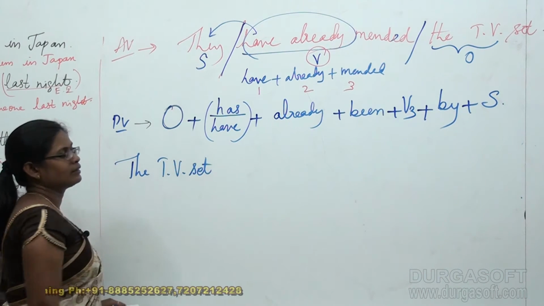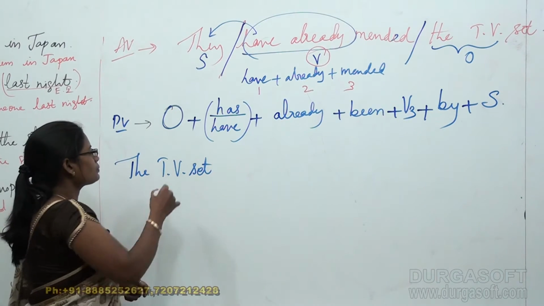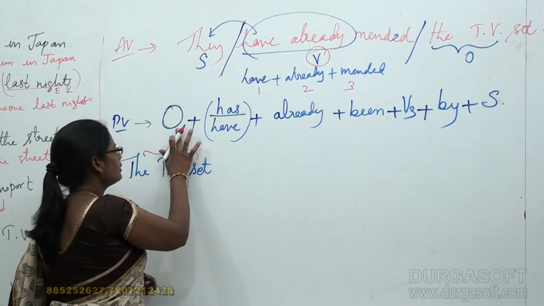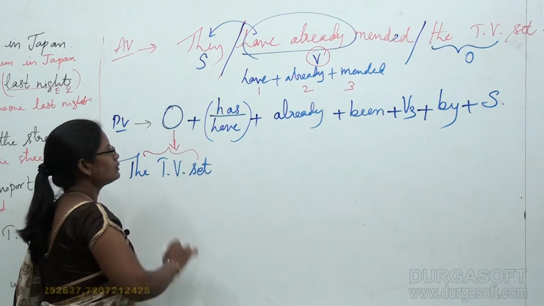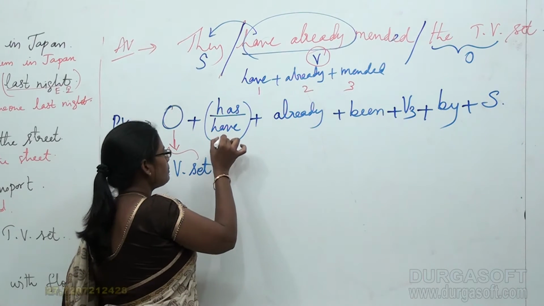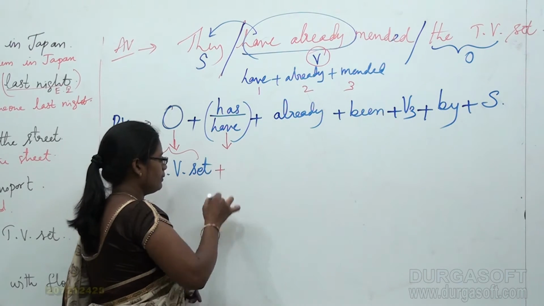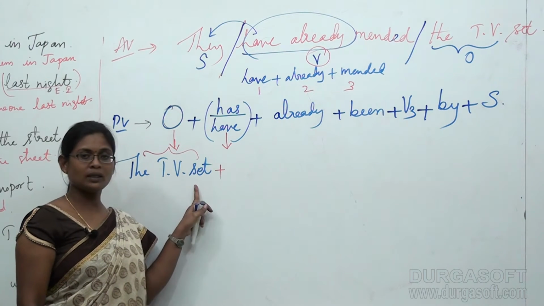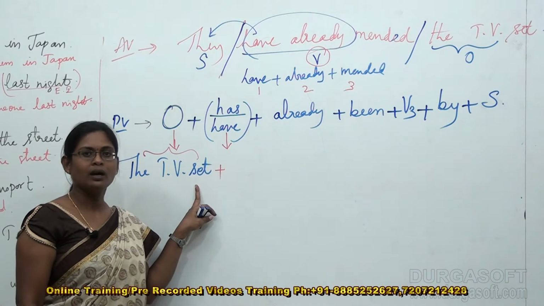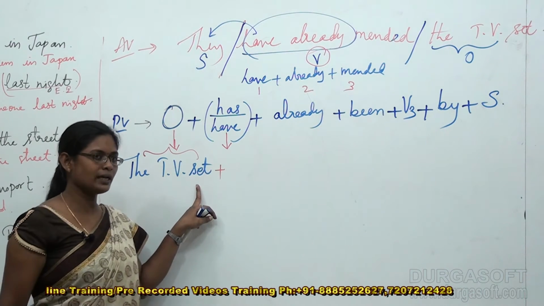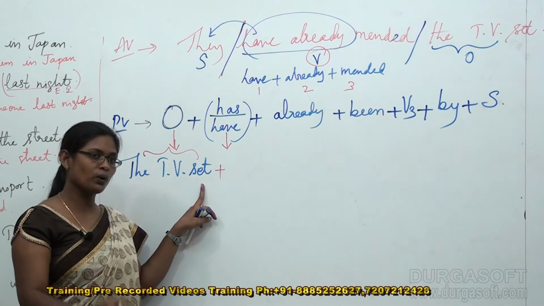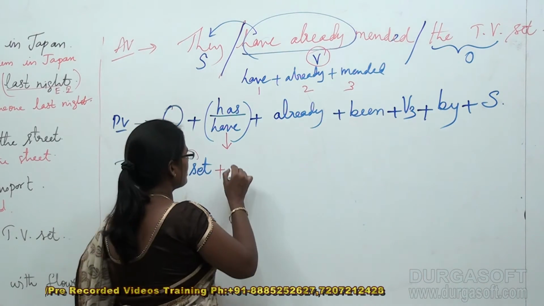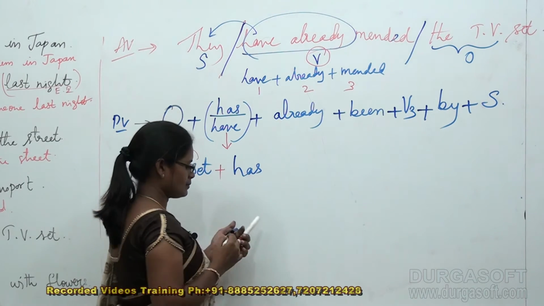The television set is going to be my object. This is my object. Okay, my object is going to be this, and next you let me know what are we supposed to take here, has or have. How many subjects are we speaking about in this case? Yes, exactly one subject, right? We are speaking about only one subject. So take has. So write down has.